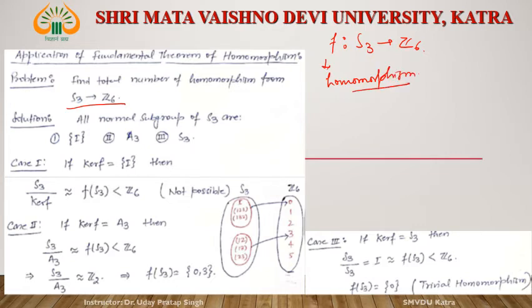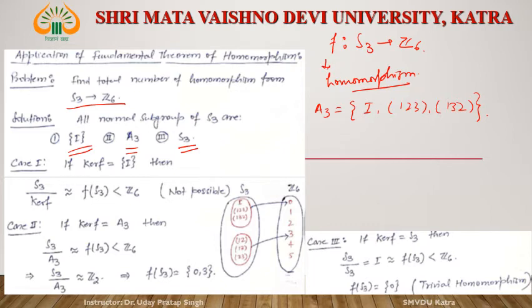What are the normal subgroups of S3? Every group has two trivial normal subgroups, identity and the group itself, so identity and S3. And the second is A3. What is A3? A3 is identity, (1 2 3) and (1 3 2). These are the three normal subgroups.